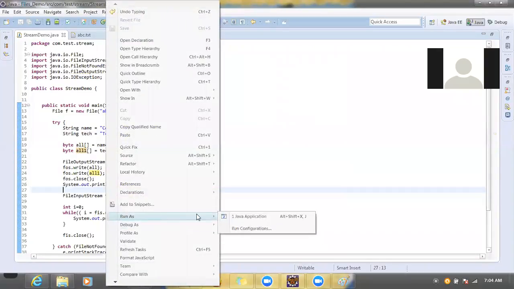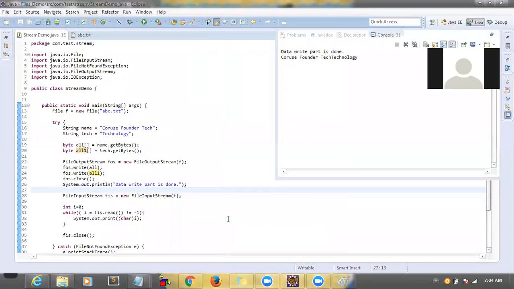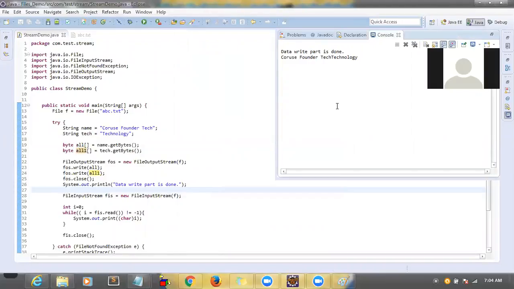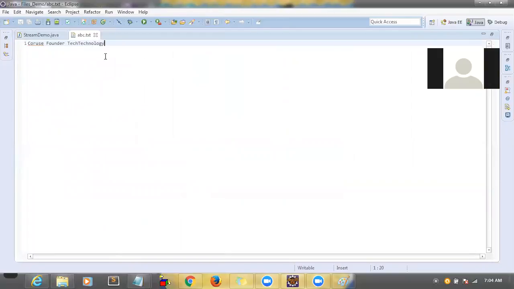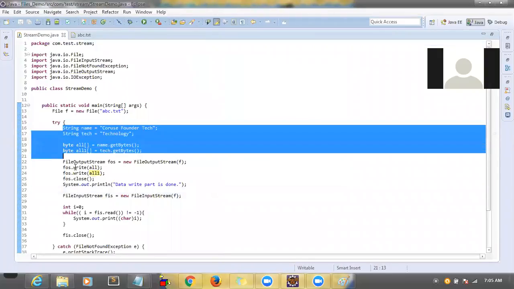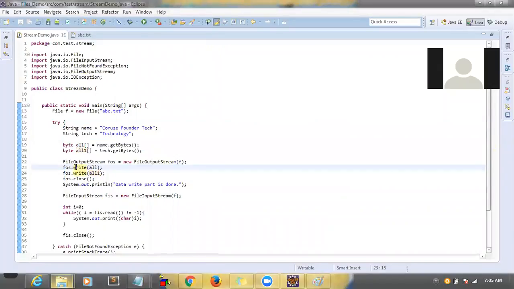So to avoid this scenario, there is some other class called buffer system. Now we can read the data, course founder technology. If you open this file, you can see this new data also, correct? Can you write data there? If I write it here, I have to comment out this write part, otherwise it will overwrite the data. So now let me comment it out.